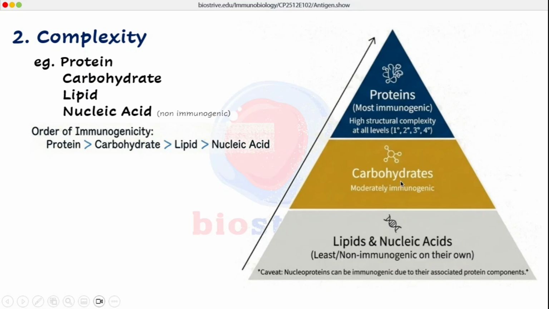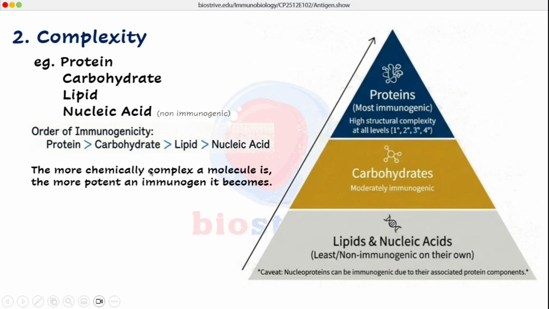Carbohydrates are moderately immunogenic because they have a simpler structure as compared to proteins, and lipids have an even simpler structure, so they are least or non-immunogenic on their own. But it has to be remembered, if these are complexed with each other, they may become immunogenic. For example, if we complex nucleic acids with proteins, they will become immunogenic due to the protein part. We call such nucleic acids complexed with proteins nucleoproteins.